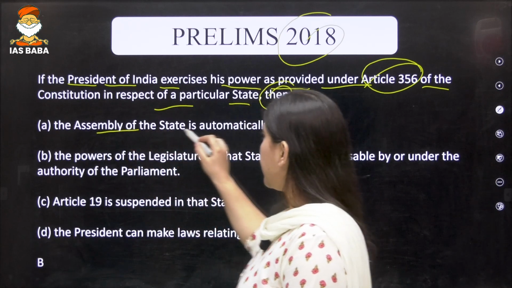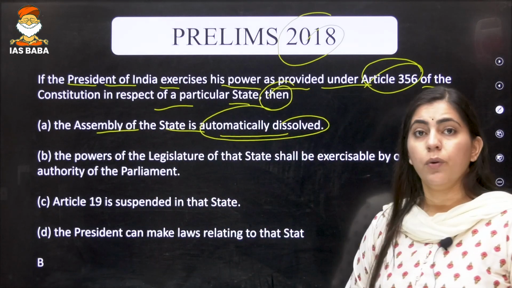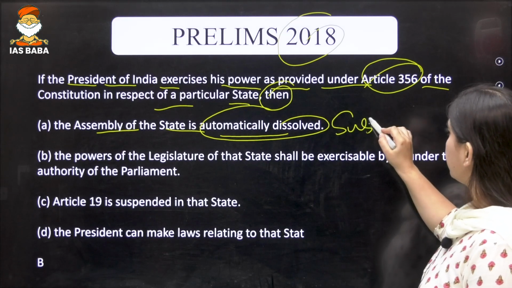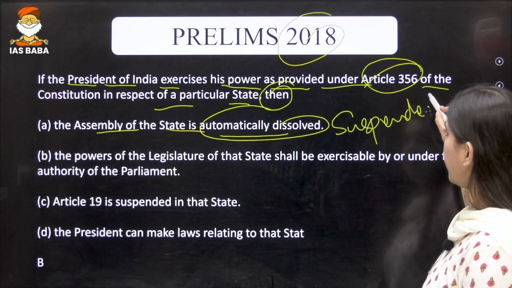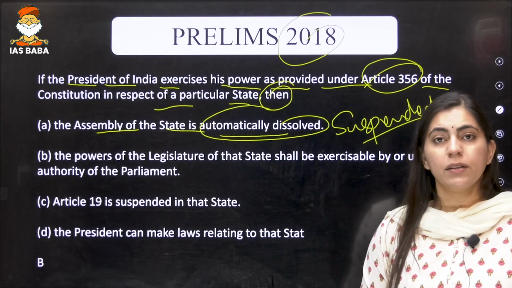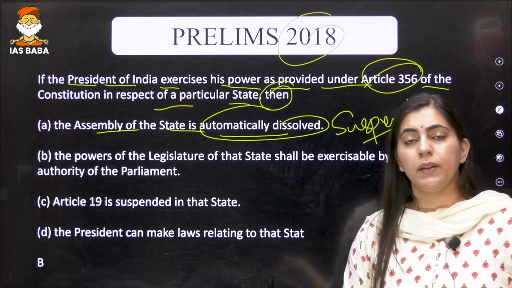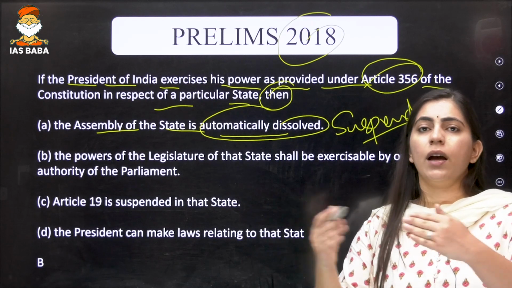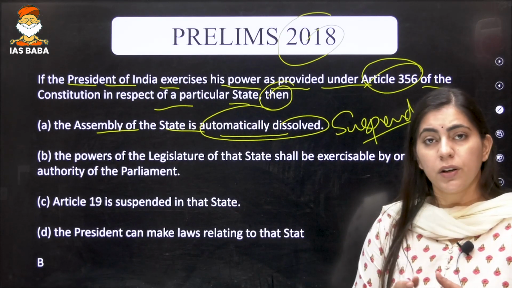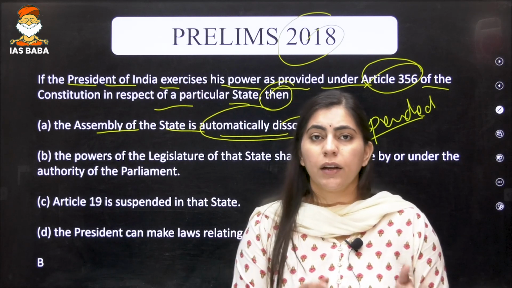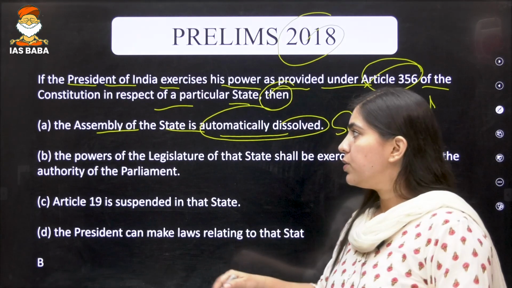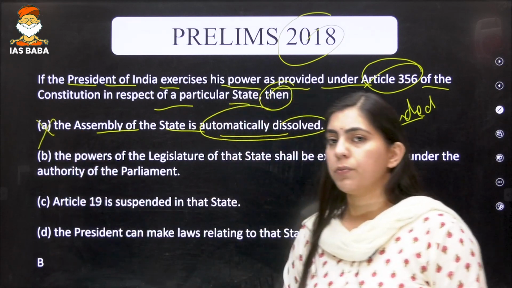The assembly of the state is automatically dissolved? No, it is not automatically dissolved. It is suspended. What is the difference between dissolving the house and suspending the house? Suspending means that whenever the emergency or President's rule ends, the house will come back into session. But dissolution means that there is no council of ministers and new elections are to be conducted. So this is not the correct option.